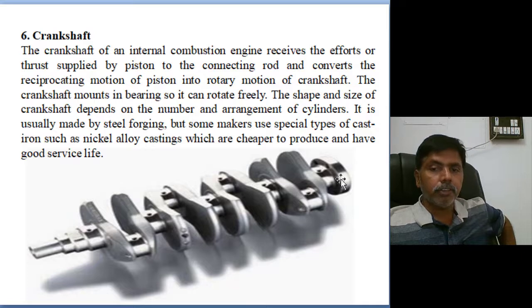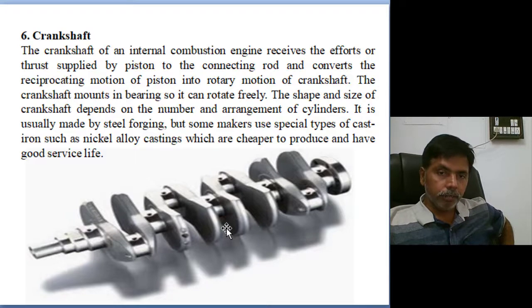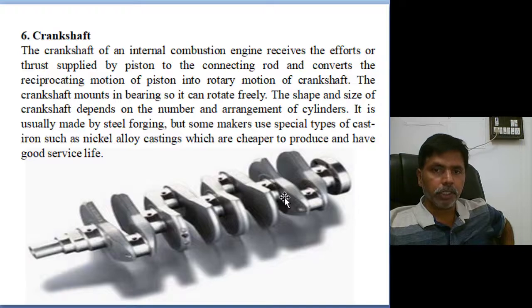Next, the crankshaft. This is the main part of the internal combustion engine. It receives all the thrust or efforts generated by the piston, directly absorbed by the crankshaft. So the crankshaft absorbs this reciprocating motion of the piston and converts it into rotary motion.